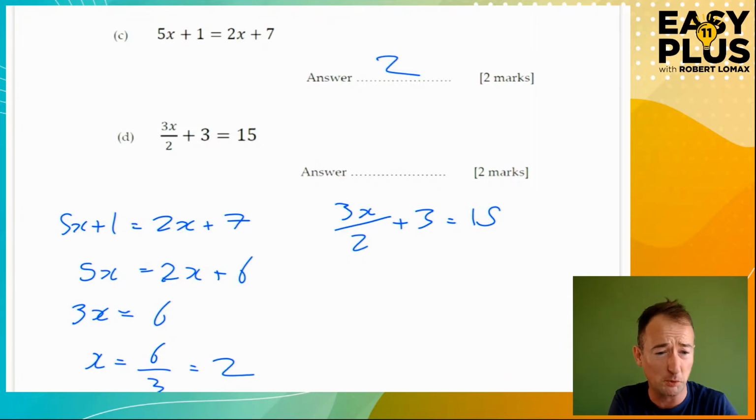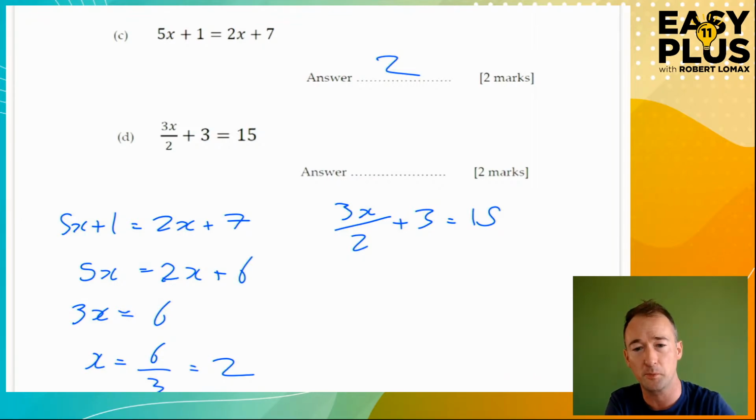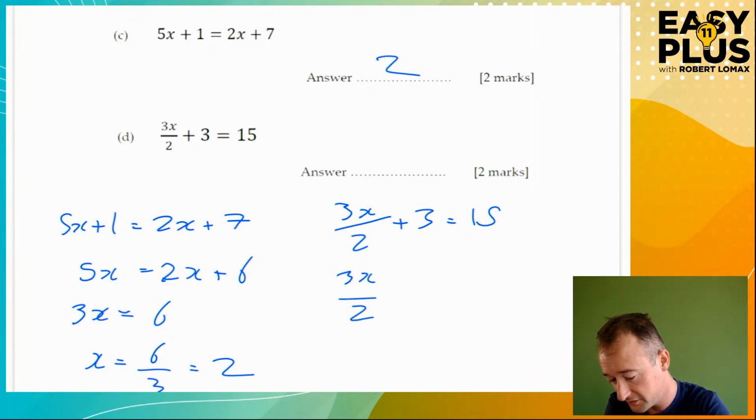By the way, lots of people putting answers in the comments. A more useful thing to put in the comments would be to say what stages we need to go through. So for example, say, get rid of the plus 3. Okay? So that would be a useful thing to say at this point. Get rid of the plus 3, so we just have 3x divided by 2. But if we're going to get rid of the plus 3, we have to get rid of it on both sides.